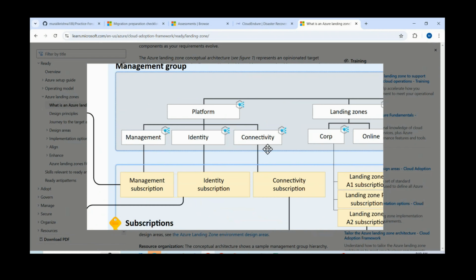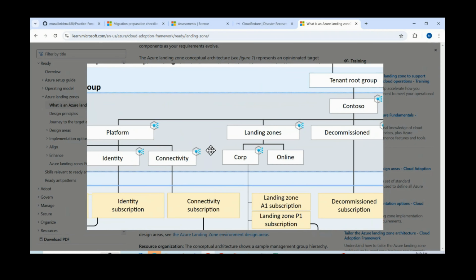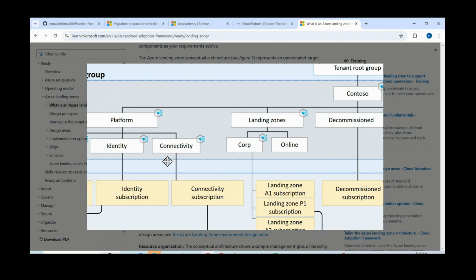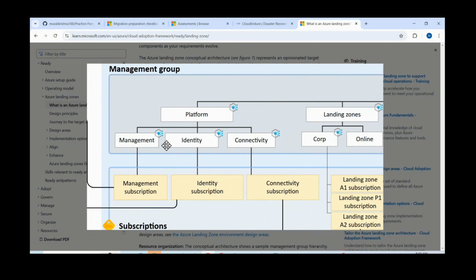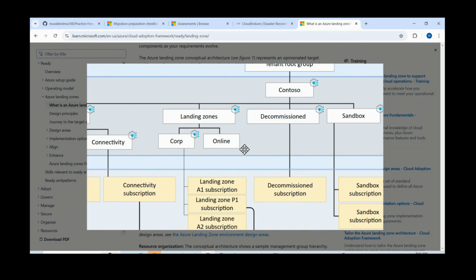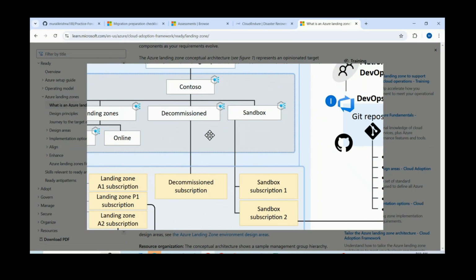Platform. Under platform, okay, this is the root group. Under that, multiple tenants. Platform. Okay. Management subscription, identity subscription, connectivity. In the same way, landing zones, different landing zones like different environments. Corporate environment, online environment, different environments, let's say. Also, whatever servers or components you're not using, we need to move to a specific entity or decommission, we can say. Decommission is generally the term used.